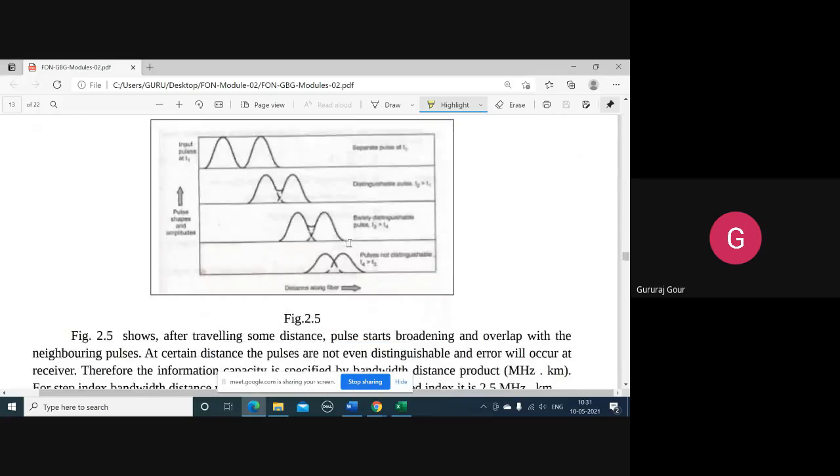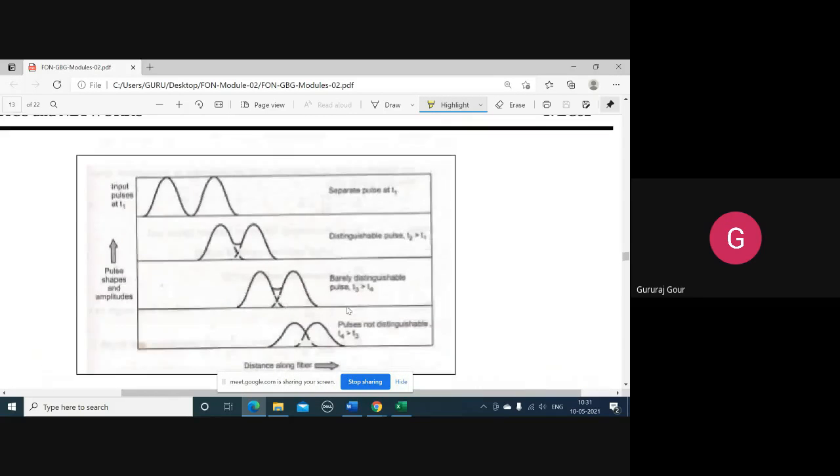Let us look at this one. I am going to take this concept in more detail in the next class. So we'll try to understand here what I mean by dispersion with the different types. If you look at this figure, we got the input pulses which are launched at